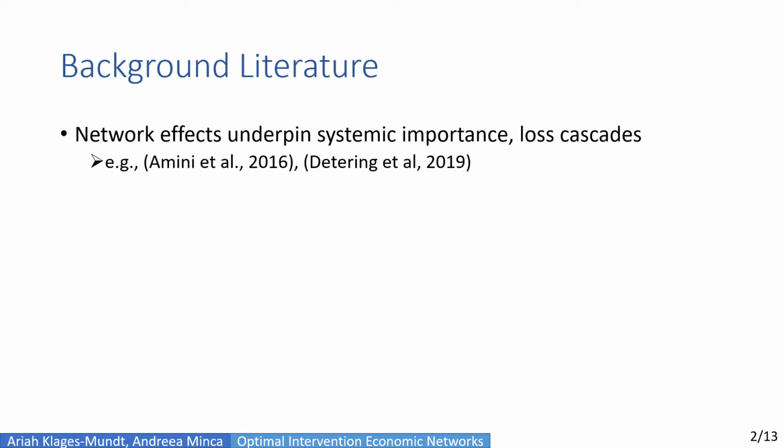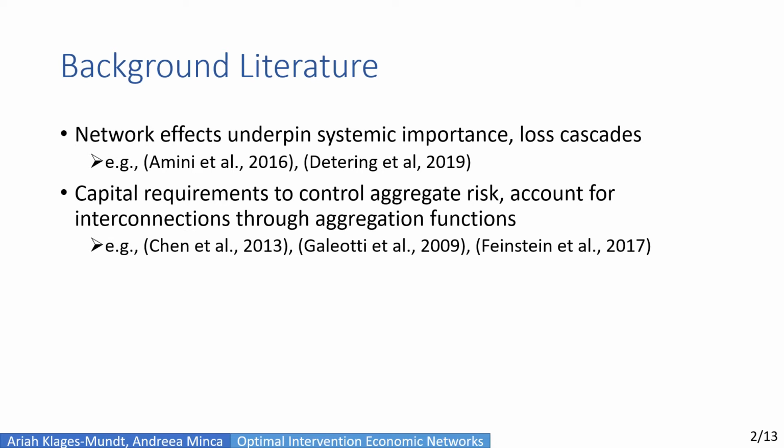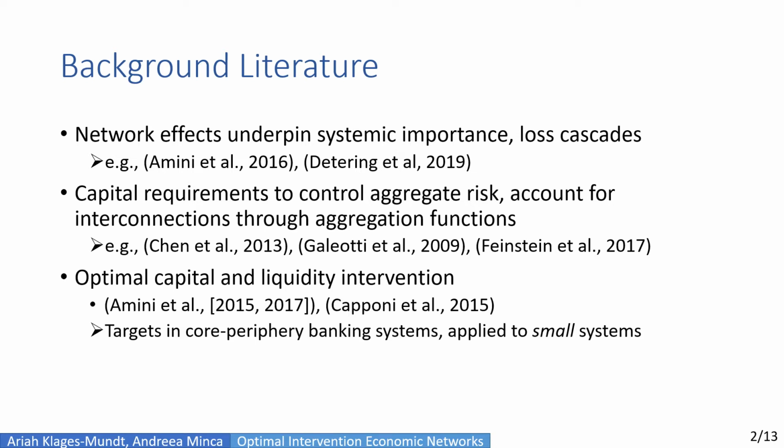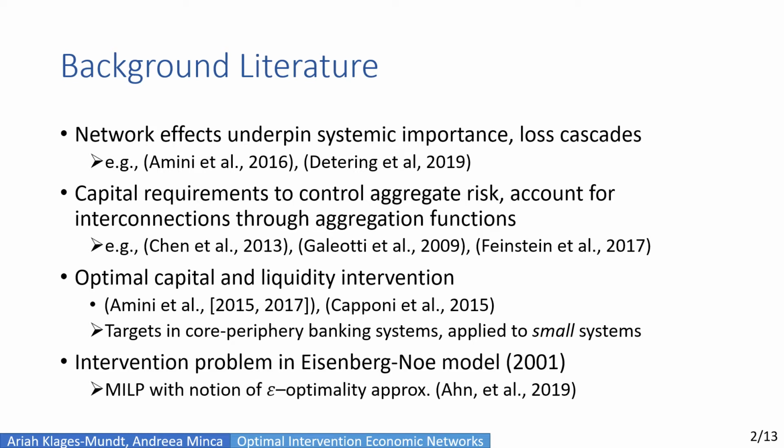Now, there's a rich background on interventions. For instance, it's well known that network effects underpin systemic importance in loss cascades. There's also been a lot of work on the form of optimal interventions, like looking at capital requirements to control for aggregate risk, and the form of optimal capital and liquidity interventions, in this case targeting core periphery banking systems with methods that apply to small systems. There's also been work on the intervention problem in the Eisenberg-Noe model, where the problem can be formulated as a mixed integer linear program with a certain notion of an epsilon optimal approximation.